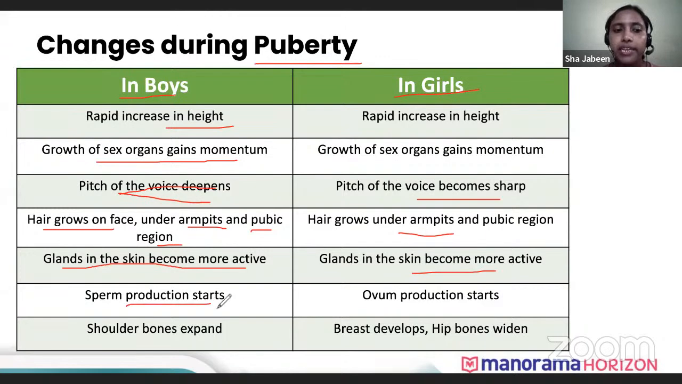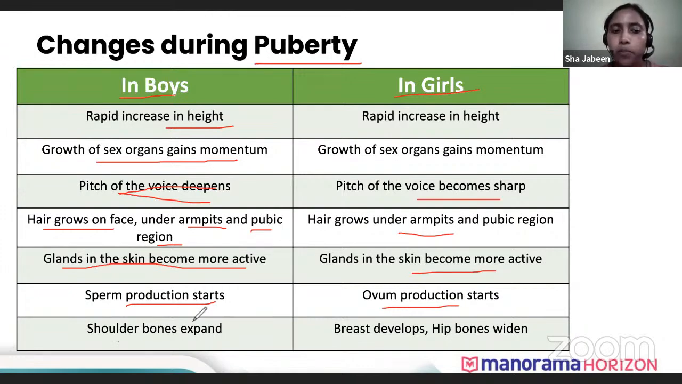Okay, then there is the start of sperm production. Now this is different in male and female. In boys, production of sperm starts from the testes. In girls, ovum production starts from the ovary. Now in girls, the ova are counted. So each month one ovum starts to mature, whereas in boys, the sperms keep on producing. So there is constant production of sperms. There is no limited number of sperms.